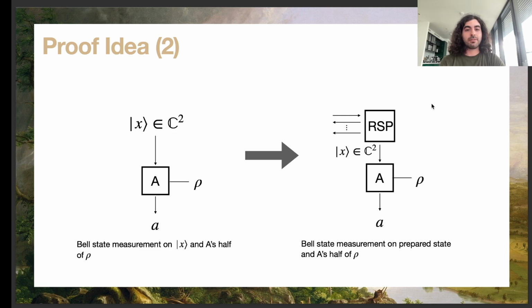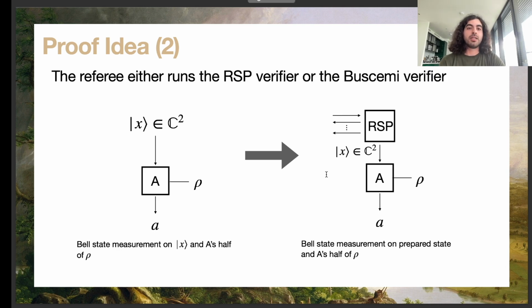So in a sense, instead of inputting X to the player, we will interact with the player and make him prepare X by himself, and then do the same thing that he was doing in the Buscemi game. The referee either runs the RSP verifier or runs the Buscemi verifier in each round, and then collects statistics. The guarantee that we get is that this game would have the exact same guarantees if the RSP is sound.